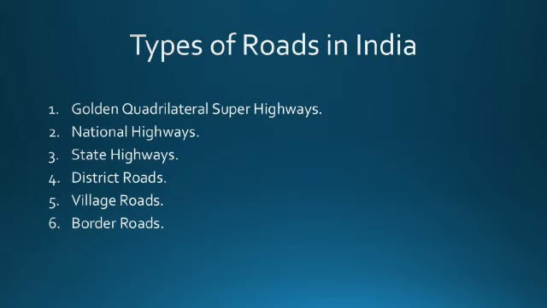Another type of road is the district road. These roads link the district centers with the major roads. Village roads: these roads connect the villages with the neighboring towns and cities. Border roads: your book has not mentioned border roads, but I know that border roads are important roads in the northern part of India, not in the southern part, because the southern part is surrounded by water bodies and the northern part is connected to the border areas. Another type is the new roads, mainly built in village areas under the Pradhan Mantri Gramin Sadak Yojana. These roads are made under the new schemes.